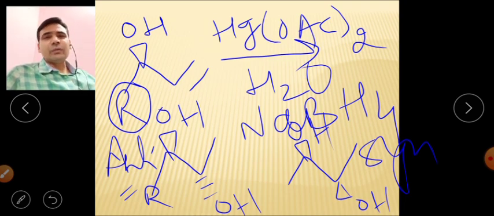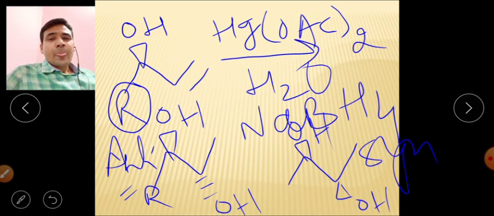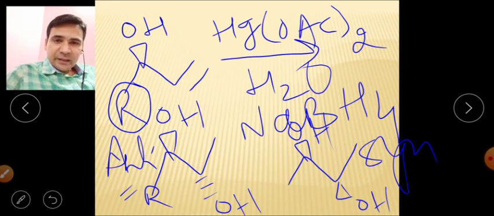For example, when this R group is ethyl, the anti addition will be 76% and the rest will be syn addition. If this is an isopropyl group, the anti addition will be 80% and the syn addition 20%.